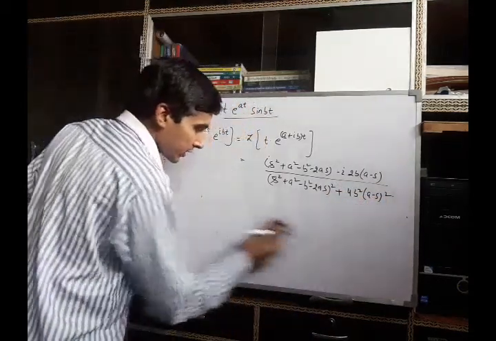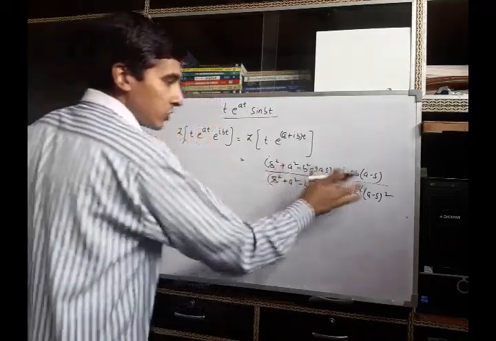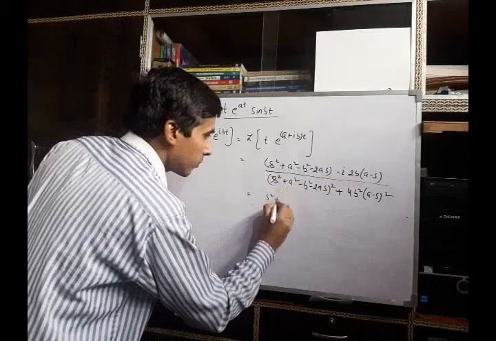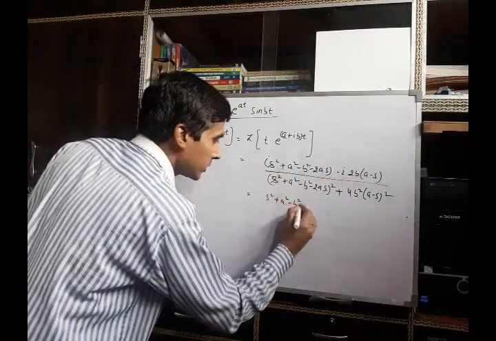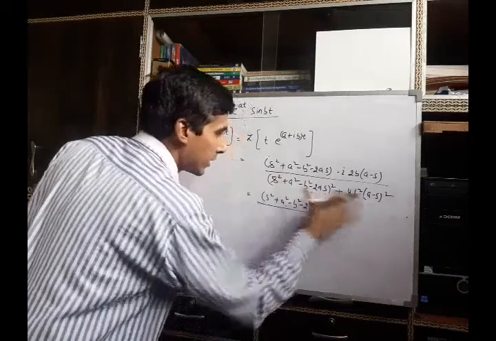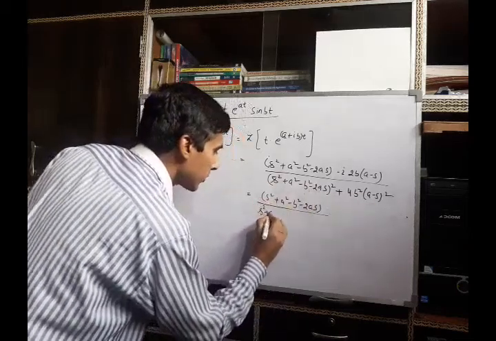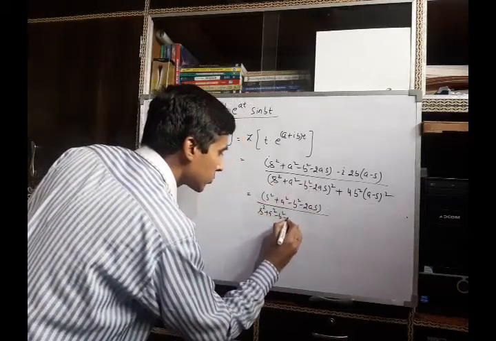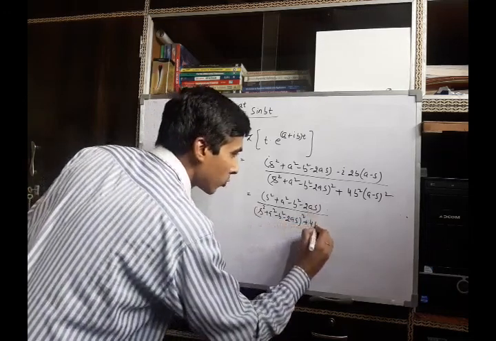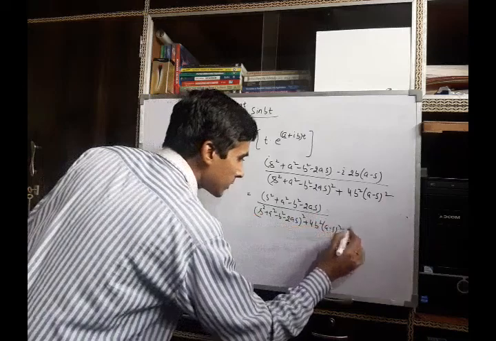Now if we separate the real and imaginary part, it can be written as s square plus a square minus b square minus 2as, and whole thing is divided by this denominator (s square plus a square minus b square minus 2as) whole square plus 4b square (a minus s) square.